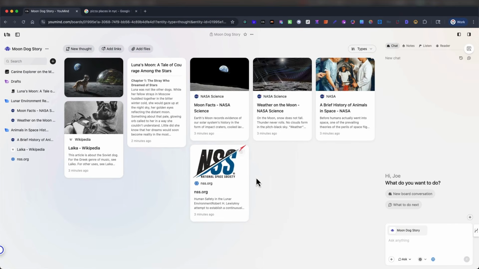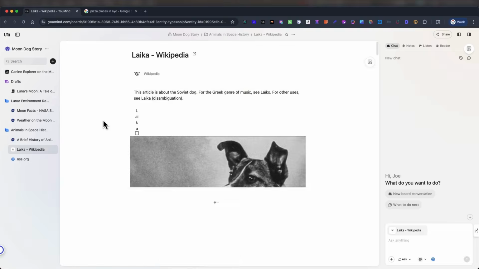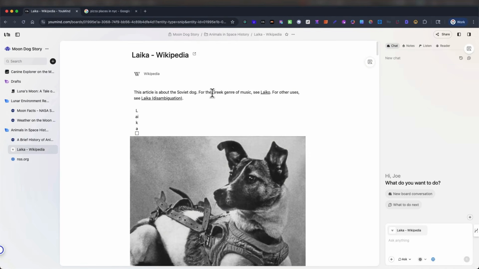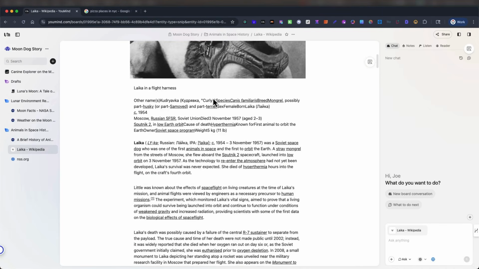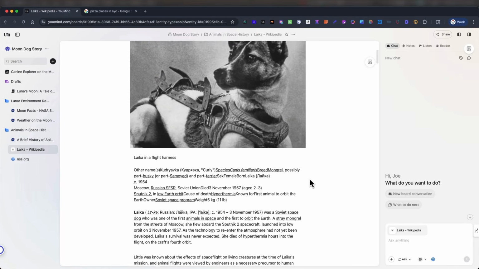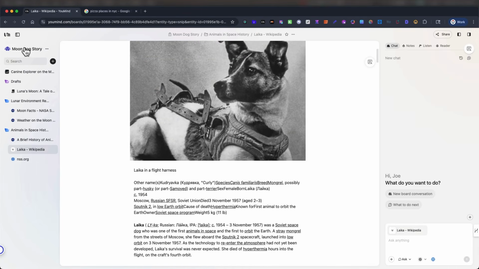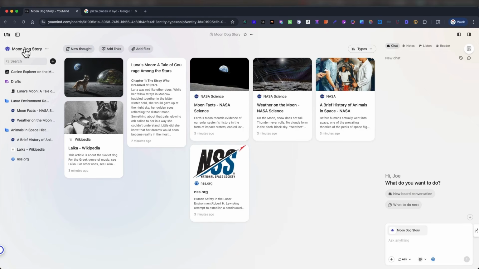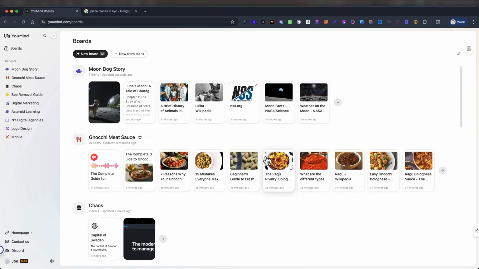So you know the deal. Let's see what this is. So I found this about the space dog, one of the first animals in space. I use that for reference for the story of Luna the moon dog. So that's where you can write. Of course, you could write whatever you want, articles, more professional stuff. I just want to show you the fun stuff.